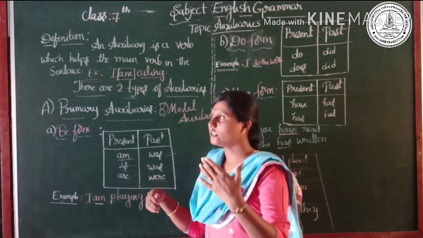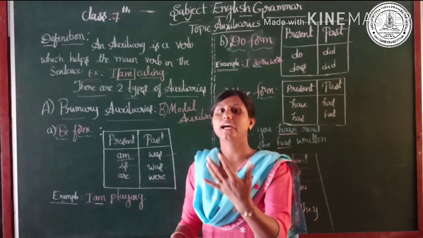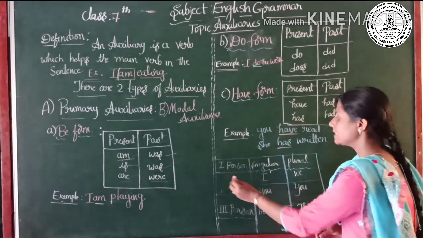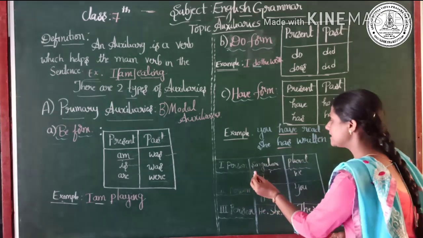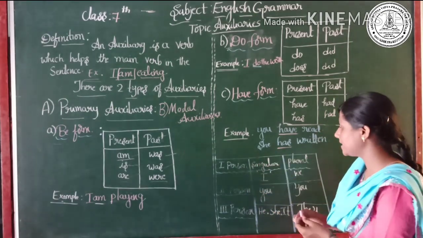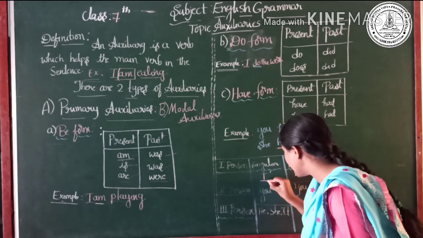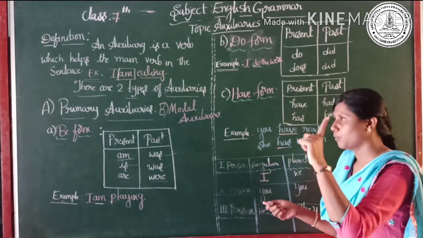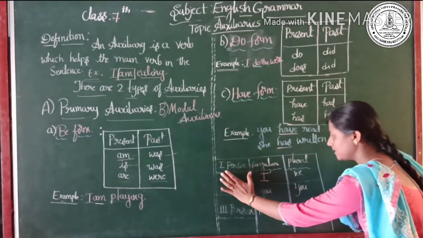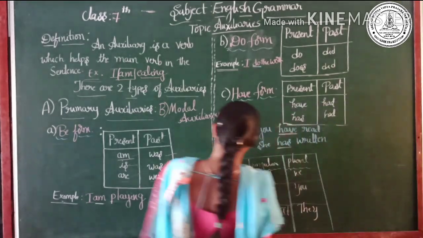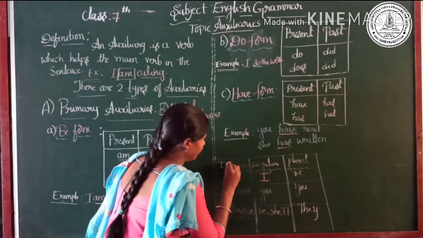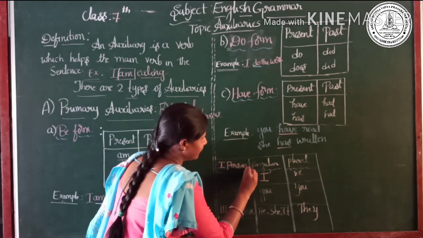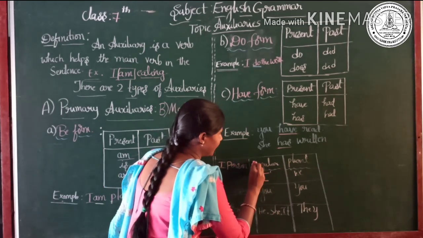Here, as you can see, this is first person singular. I just want to give you an idea about persons, singulars and plurals. Let us go on with that. See here, first person singular. The first person singular is I. Next, first person plural. I just want to tell you people this very clearly. Once you get this clearly, you will be able to understand clearly the usage of auxiliaries.